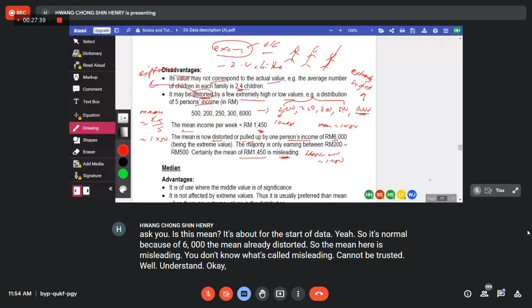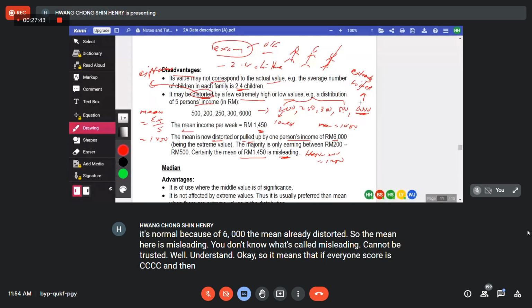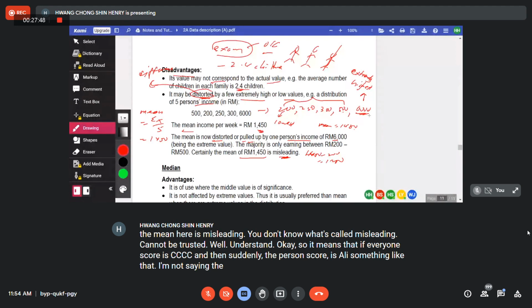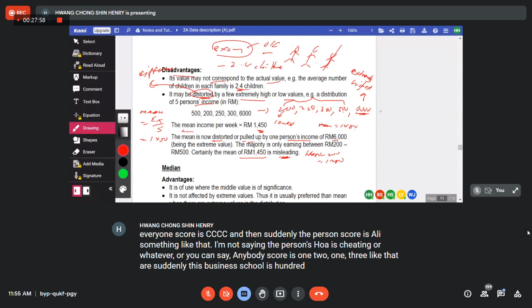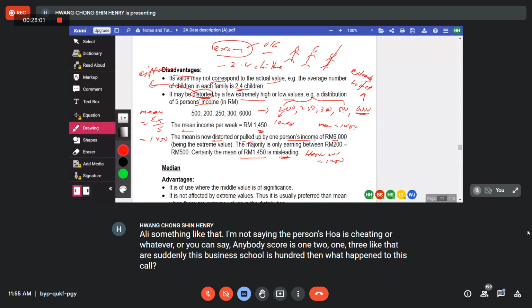Okay. So it means that if everyone's score is C, and then suddenly one person's score is A, something like that. I'm not saying the person with A is cheating or whatever. Or say everybody's score is 1, 2, 1, 3 like that. Suddenly this person's score is 100. Then what happened to this score? Misleading, right?